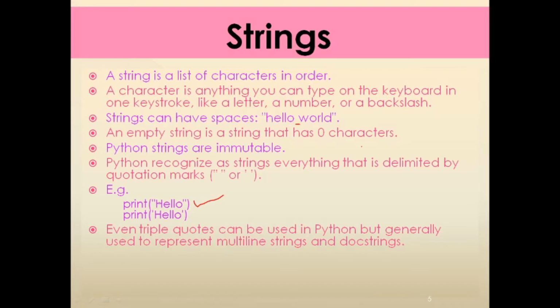In this, the word hello is considered a string because it is enclosed in double quotes. In the same way, you can also make a particular word a string by using single quotes. Even triple quotes can be used in Python, but generally these triple quotes represent multi-line strings and doc strings.